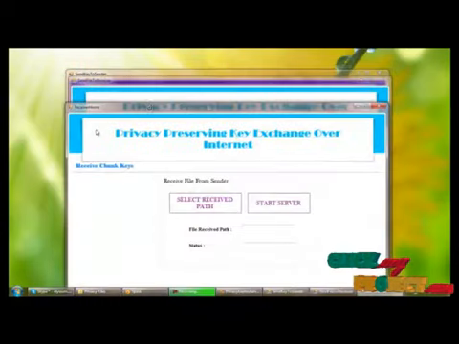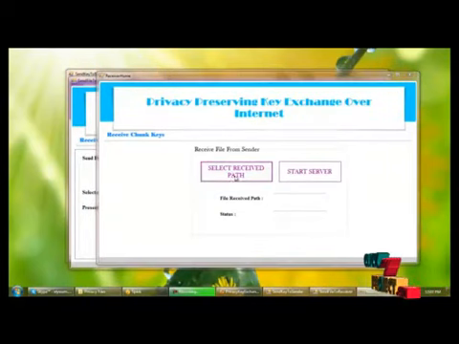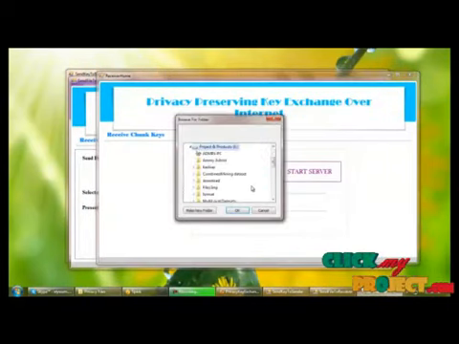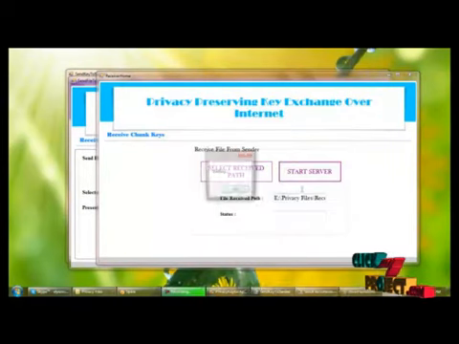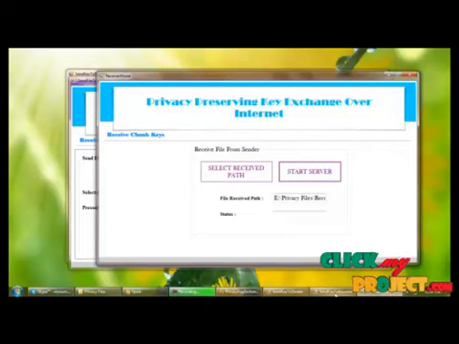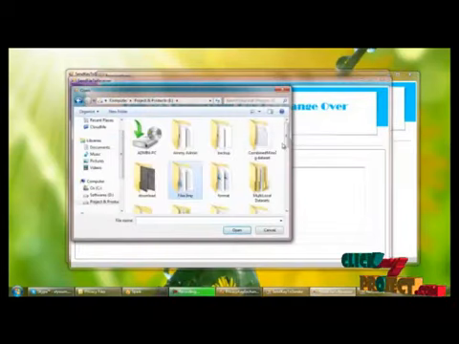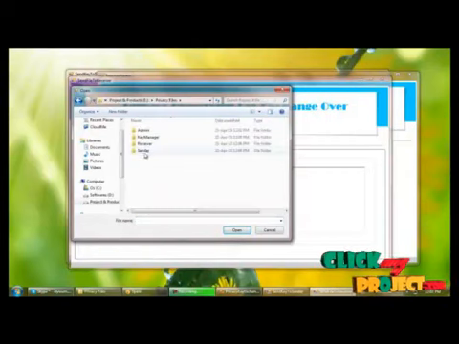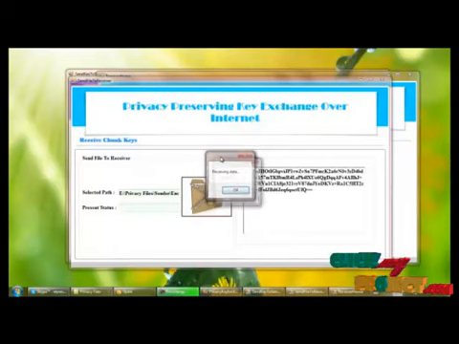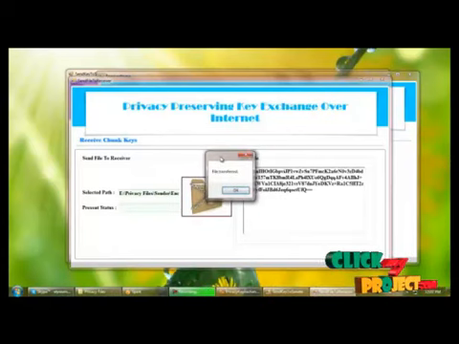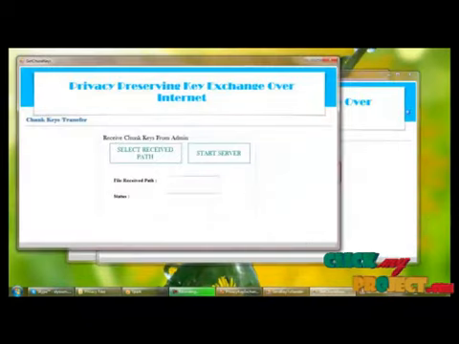For that we have to select the receive path as receiver, starting the server to receive the encrypted file. Now I am loading the encrypted file from the sender side. File transfer. And next we are receiving the chunk keys from the admin.